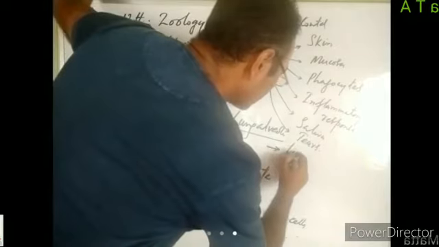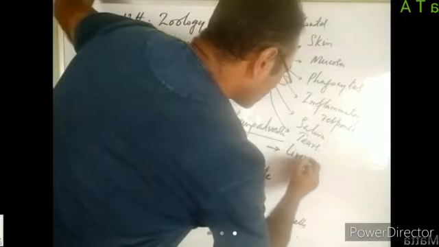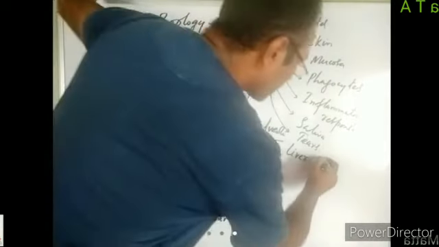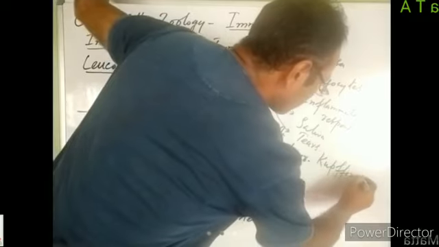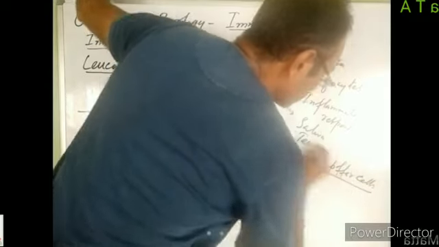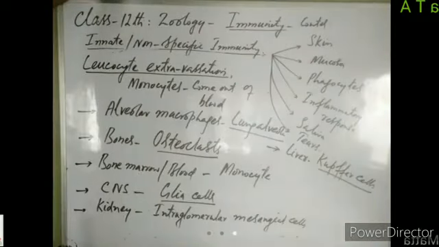Similarly, some monocytes reside in liver. Those monocytes which settle in liver are known as Kupffer cells of liver.